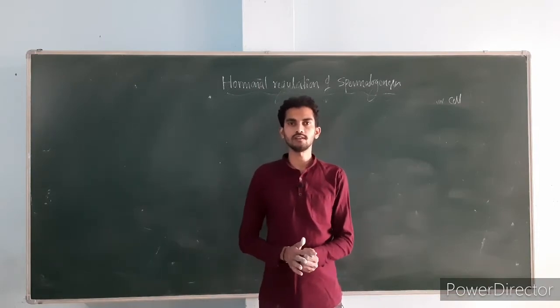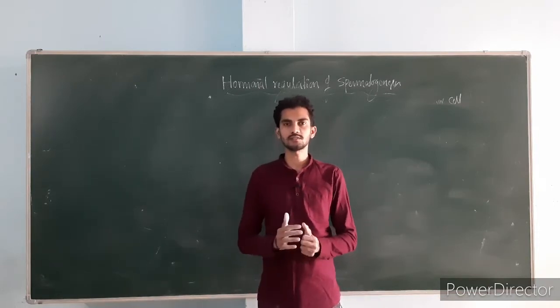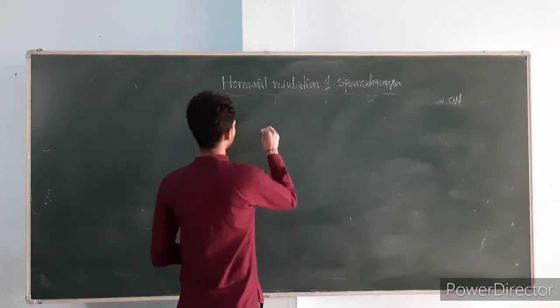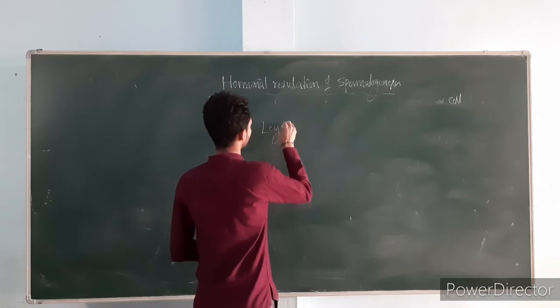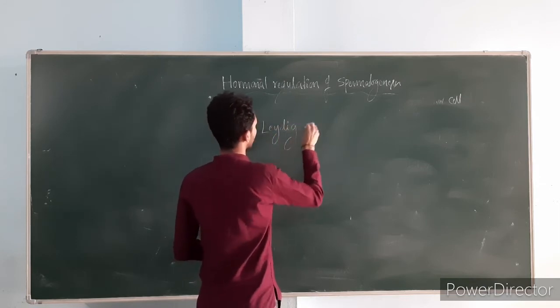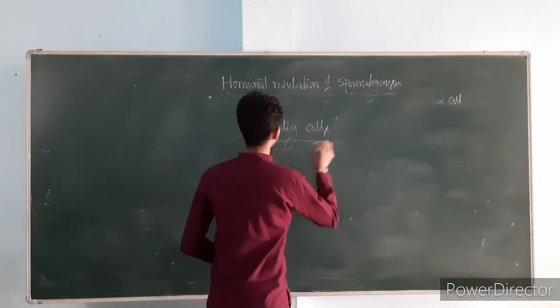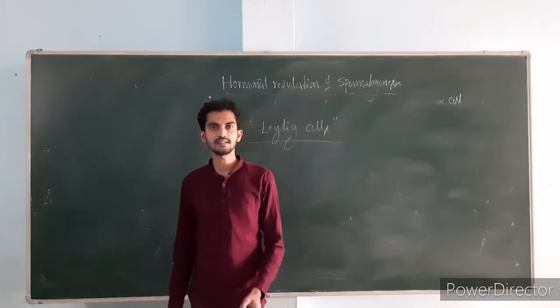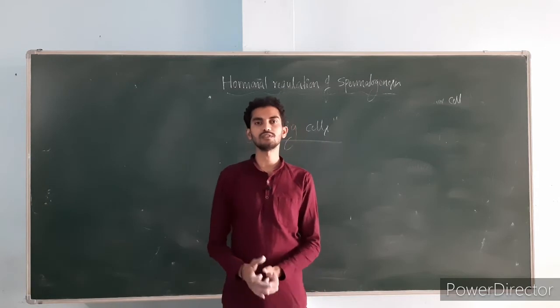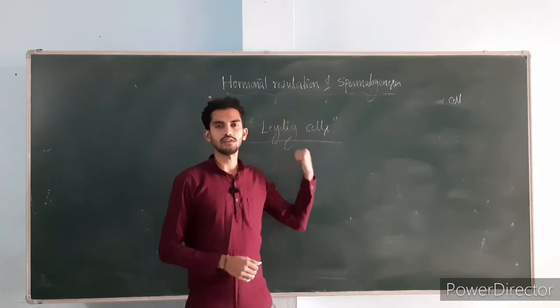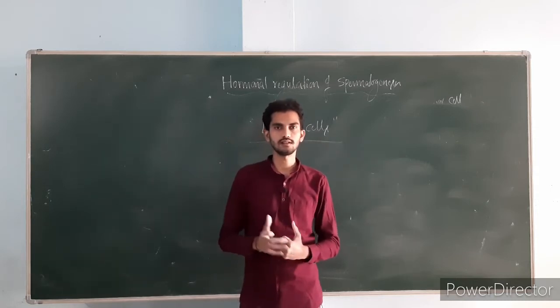And there will be one more specialized cell present in the interstitial spaces of the seminiferous tubules. Those cells are called Leydig cells. A cluster of cells will be present in the interstitial spaces between the seminiferous tubules. Those cells are called Leydig cells. They are also called interstitial cells.